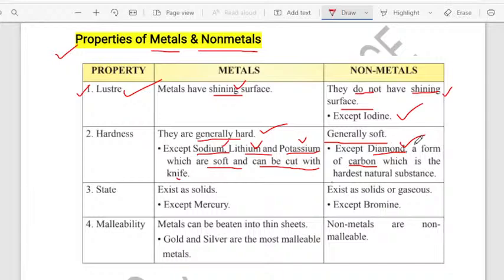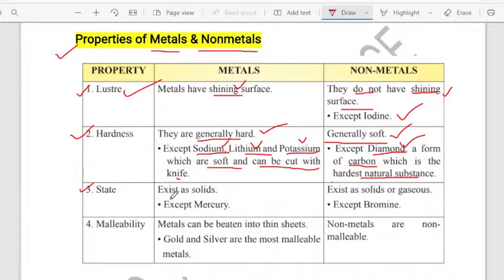See, diamond being one of the non-metal substances, it is generally hard. It is hard in nature. So that is why I say non-metals are generally soft, because when we talk about non-metals, diamond is one of the non-metals which is hard in nature. It is the hardest natural substance. Okay, so you have to know the second property, that is the hardness. Next, moving to the third property, state.